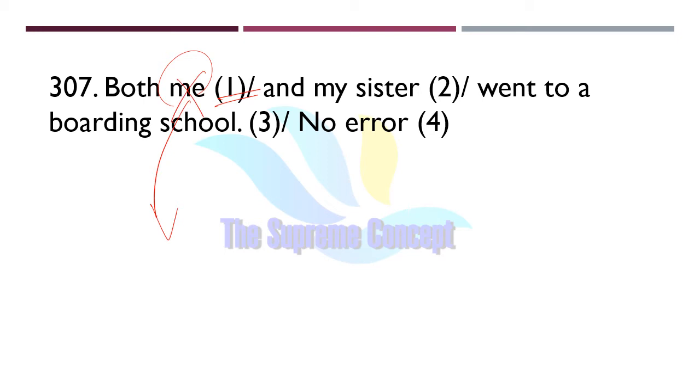Instead we will use the nominative form of the subject, that is I. So both I and my sister went to a boarding school is the correct answer here. Why so? Because in the place of a subject, we always use the nominative case, not the objective case. So let us move on.